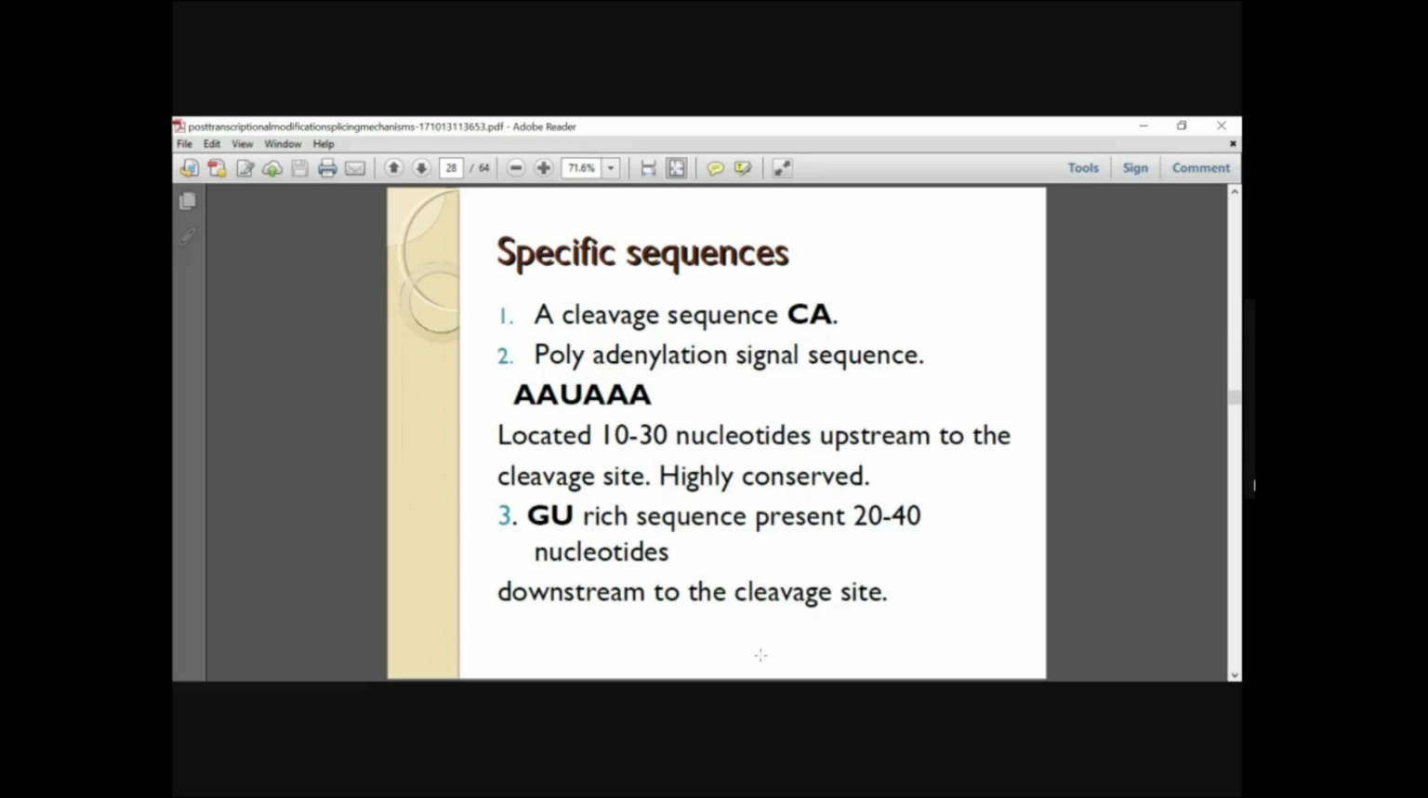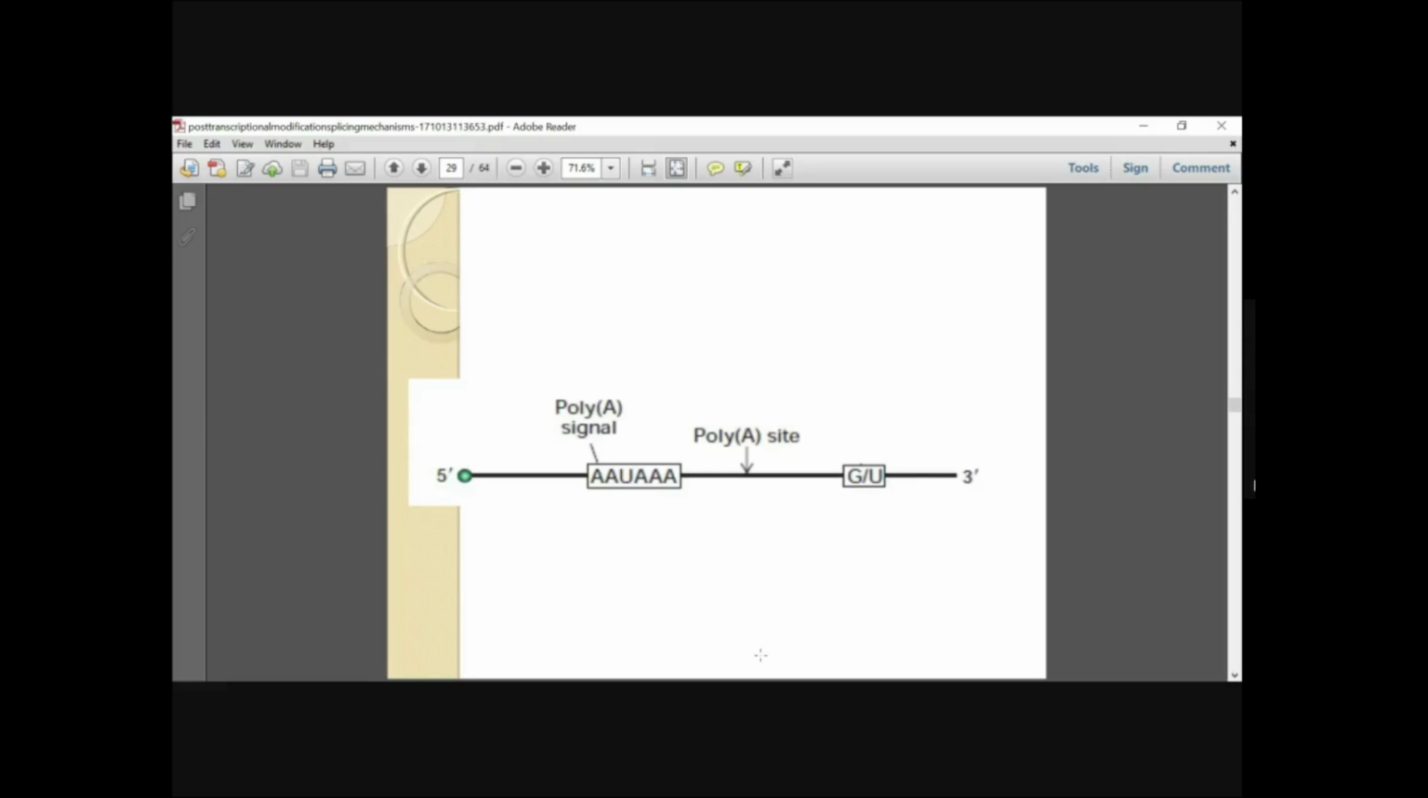Both the poly A signal sequence, and downstream of this polyadenylation site you have the GU-rich region. If you see this structure, can you see this figure on your mobile screen or laptop? Can you see this?